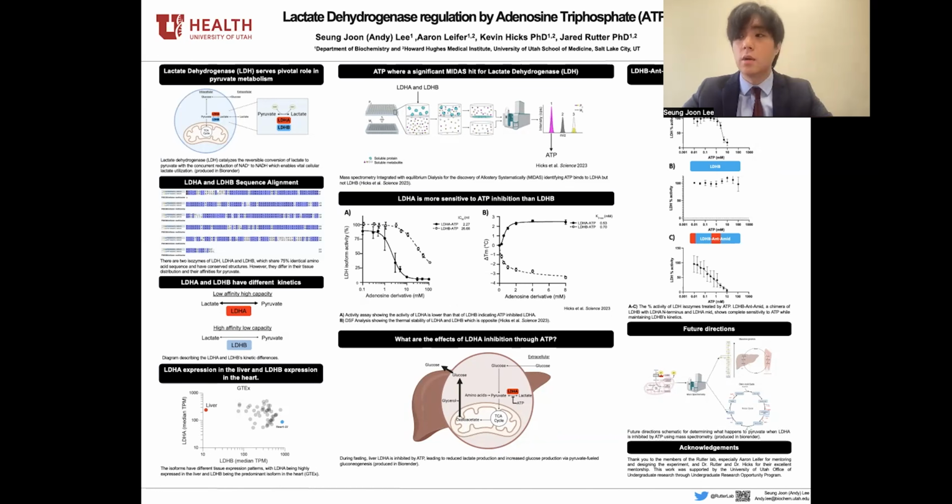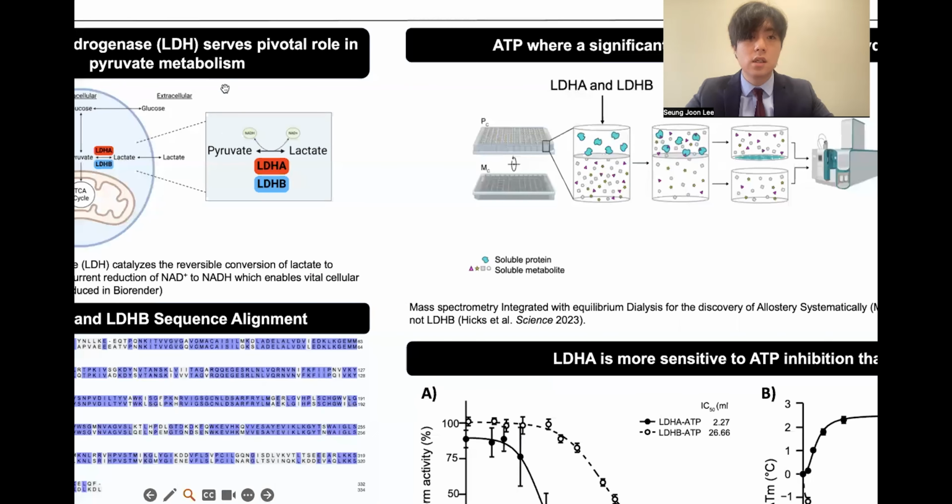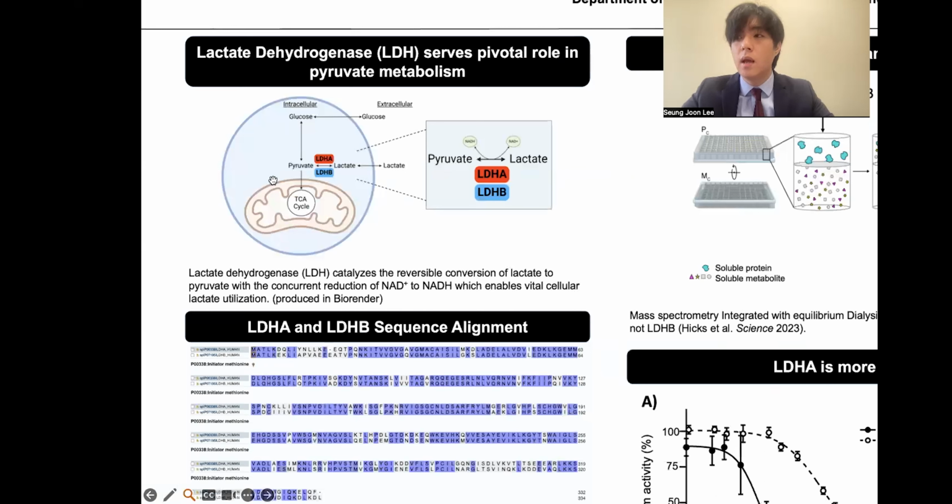Lactate has three big roles in our body: promoting the Krebs cycle, the utilization of lactate to produce glucose; the Warburg effect, a pyruvate to lactate conversion catalyzed by LDH to regenerate NAD+; and being a major fuel for the TCA cycle after being converted into pyruvate. Lactate dehydrogenase serves a pivotal role in pyruvate metabolism by reversible conversion of lactate to pyruvate with the concurrent reduction of NAD+ to NADH, which enables vital cellular lactate utilization, especially by providing NADH for gluconeogenesis. In other words, LDH is the only way that lactate can be utilized in the cell.